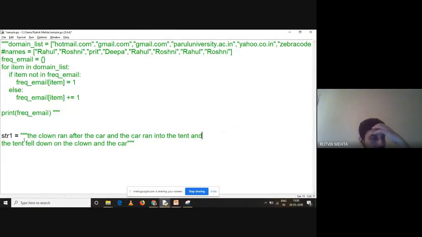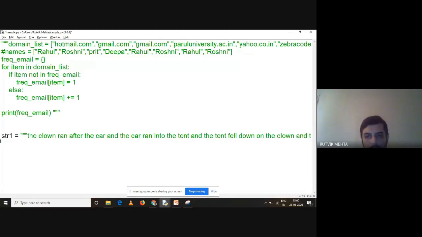Here we have one data structure, which is a string, and we want to process this string. Let me make it a single line string so there is no /n in between. Now, as you know, to find the frequency, we want each and every item in the form of a list, a tuple, or a collection. So from the string, I want each and every word as part of a list, converting this string into a list. Each and every element of this list will be a single word of this string.